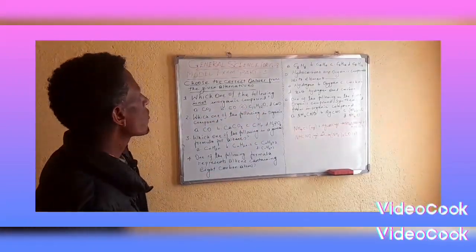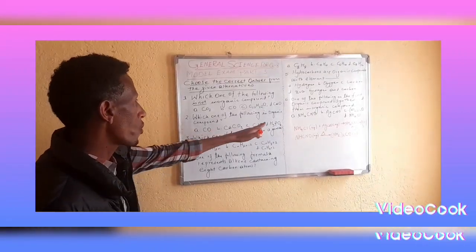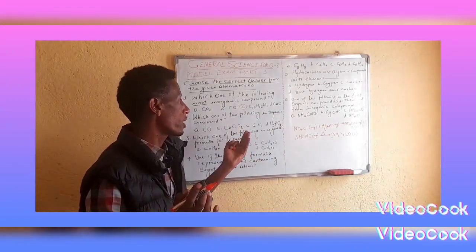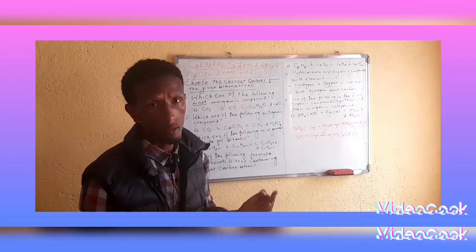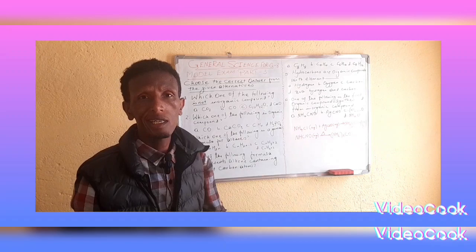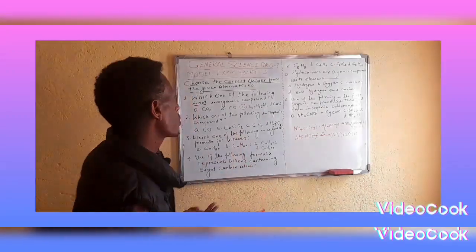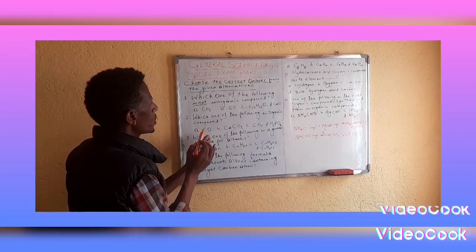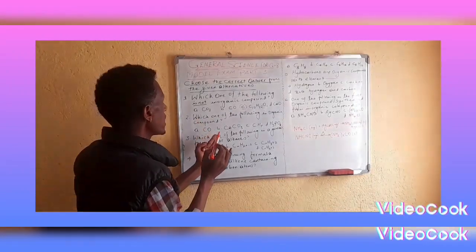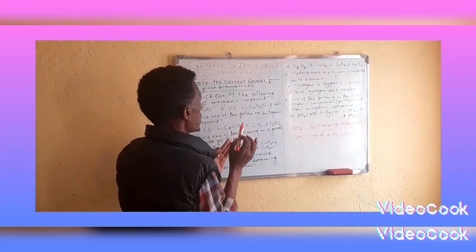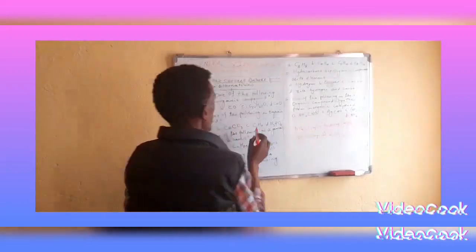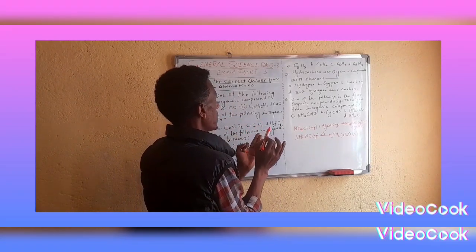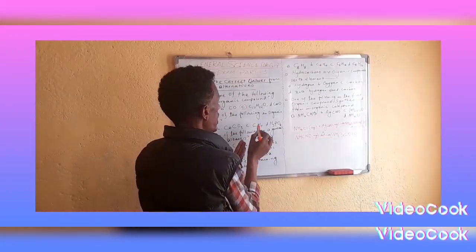Question number 2. Which one of the following is an organic compound? Hydrocarbons are all organic. Organic compounds are called aliphatic and aromatic, such as alkanes, alkenes, and alkynes. Choice A, carbon monoxide: it is not an organic compound. Calcium carbonate is a salt, not an organic compound. CH4 is an organic compound because methane is an alkane, a hydrocarbon with carbon and hydrogen.